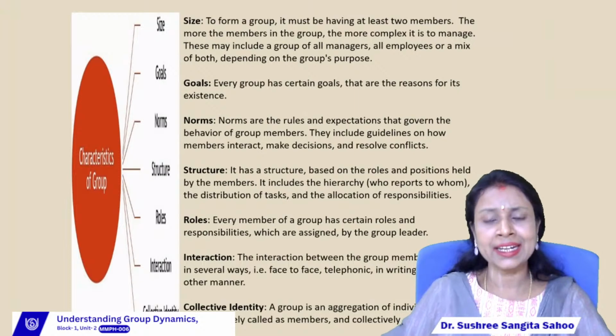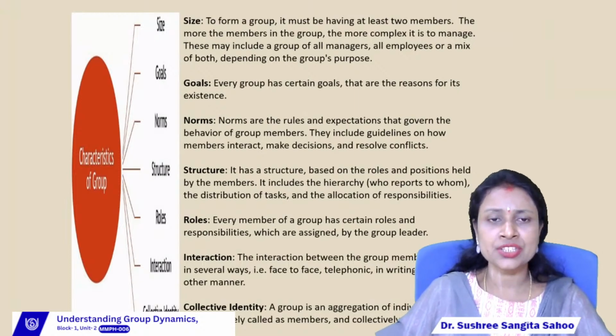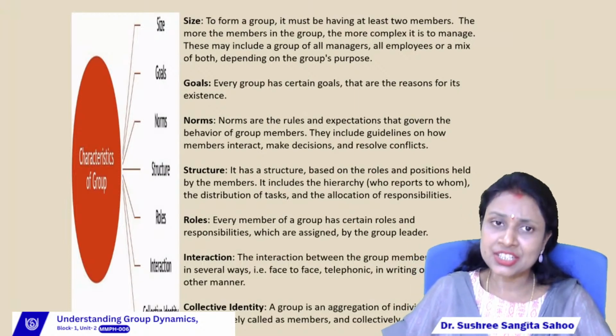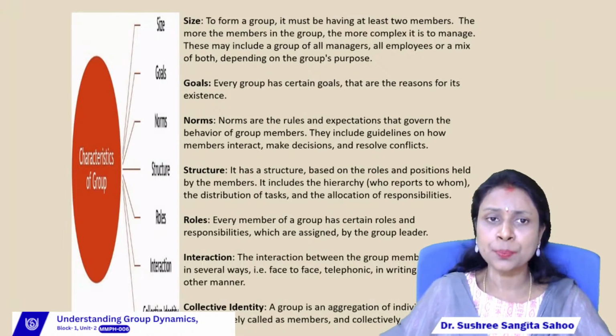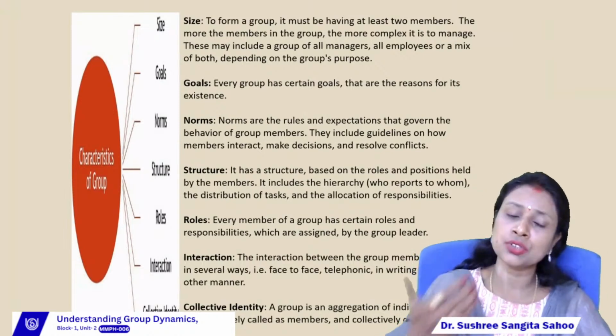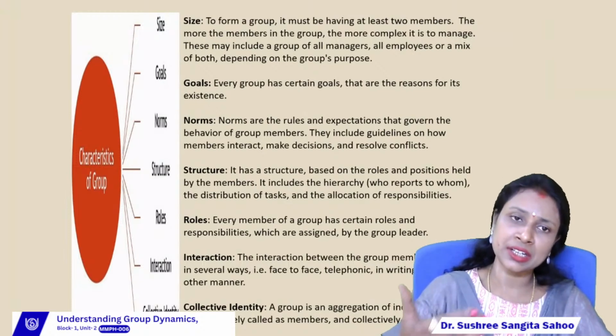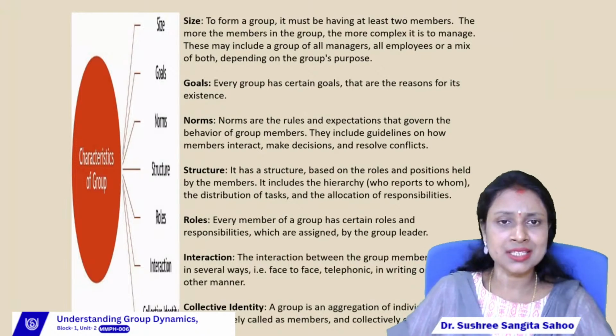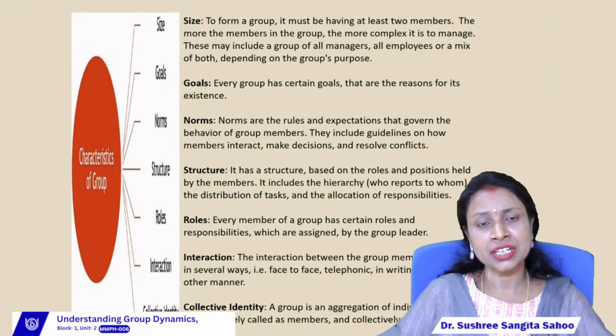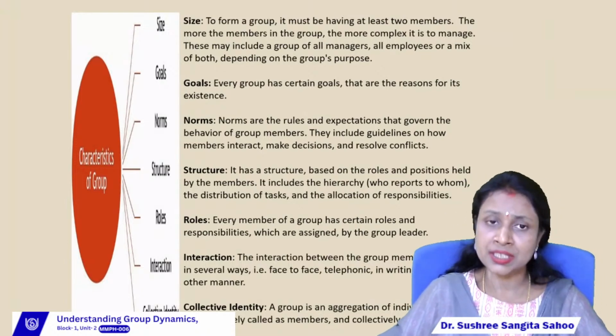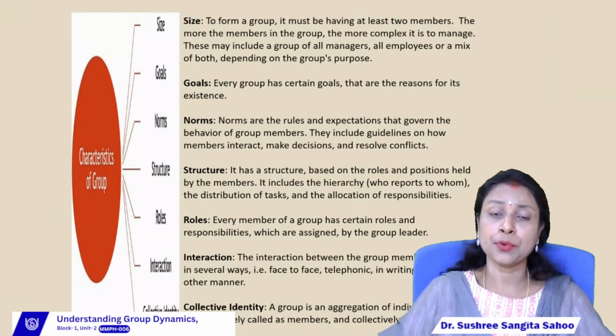So all the guidelines or rules and regulations related to interaction between people, means how people interact with each other: how employees interact with employees, how employees interact with employers, or we can say their managers, how managers interact with managers, and how managers interact with employees, right?